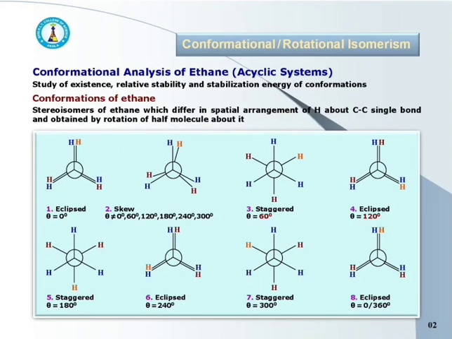In skew conformation, bonds are somewhat apart from each other, so quite less bond-bond interaction and hence a little bit less eclipsing strain. Whereas in staggered conformation, bonds of front and back carbon are far apart from each other, so very less bond-bond interactions and hence very least eclipsing strain, minimum eclipsing strain.